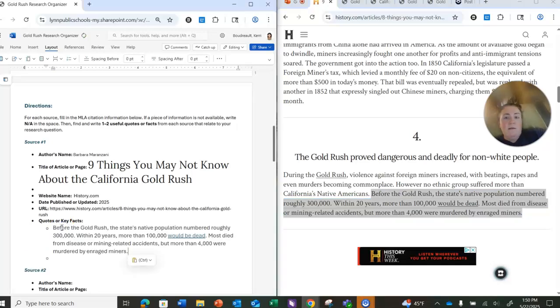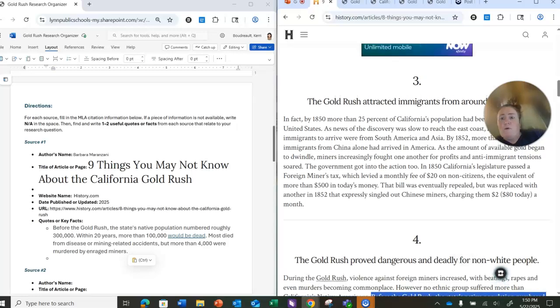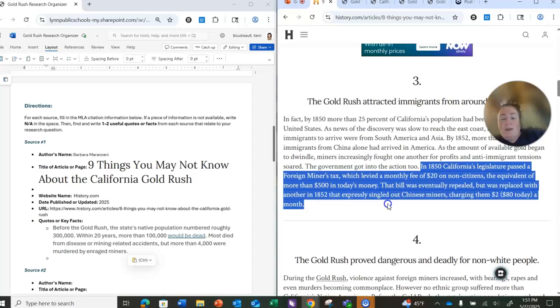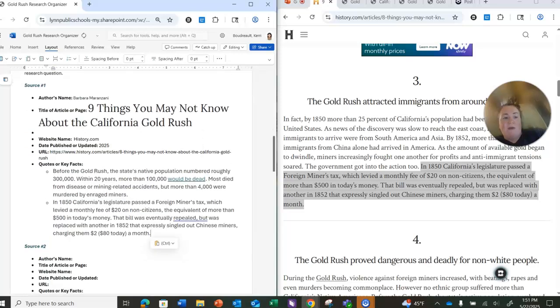I'm going to put that in. And maybe up here, if I'm talking about other people, they passed a foreign miners tax, which made it so that if you weren't from there, you had to pay more money than other people did. And that went against the Chinese. So I can really show how discrimination happened, right, with both of those facts. And now I'm ready to go find another website and keep filling in my organizer.